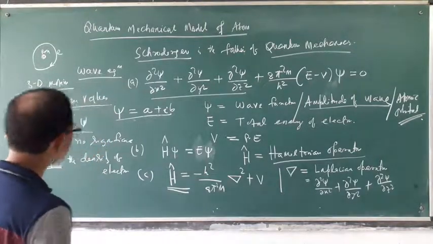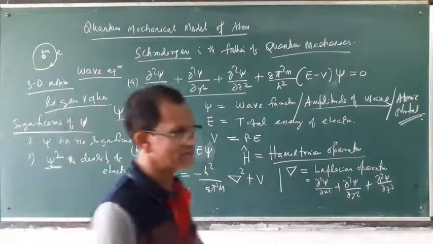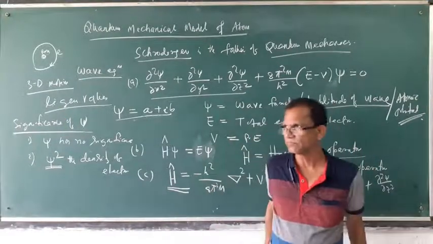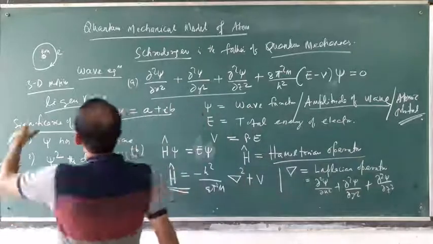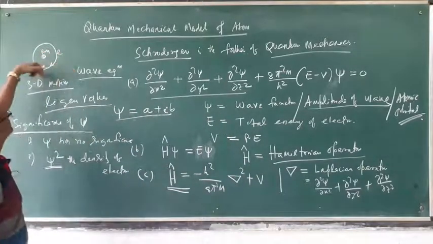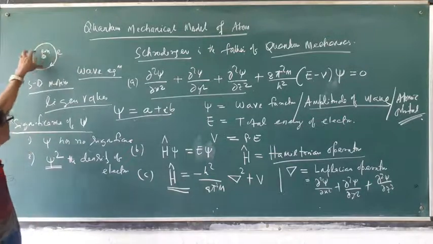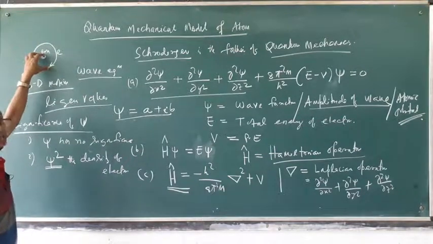Density of electron means the place where the electron is available inside the atom. We know that the electron revolves around the nucleus, in a circular path as per Bohr's model.